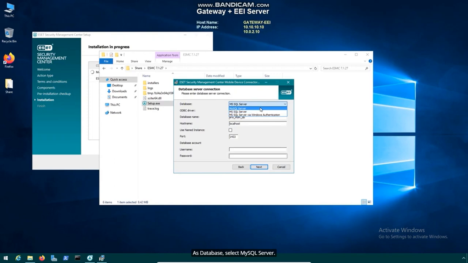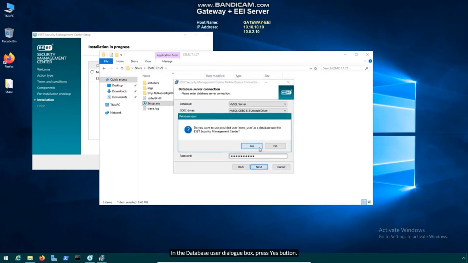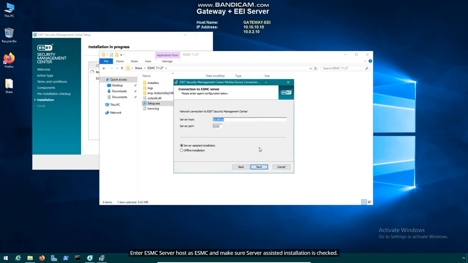On the Database Server Connection screen, as database, select MySQL Server. As hostname, type DC. As username, type ESMC user. As password, type edutraining123. Press the Next button. In the Database User dialog box, press the Yes button. Enter ESMC server host as ESMC and make sure server-assisted installation is checked.